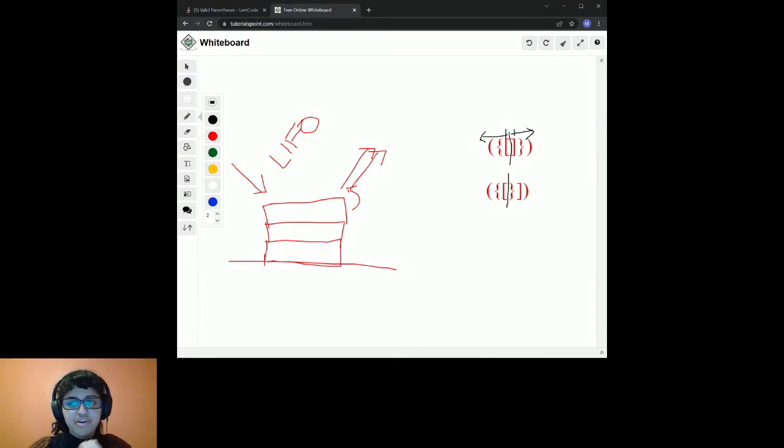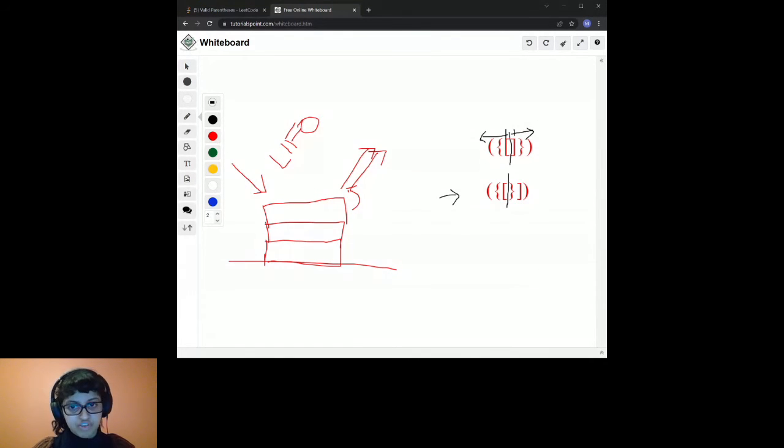And this is where your stack comes in. This is why it's so important to have a stack, because essentially what you can do is compare from that point of origin outwards. If I add on to my stack here, starting from, let me use this one. Okay, so I'm looking at this one here. If I push all my opening brackets onto my stack, and anytime I encounter a closing bracket, I can compare the top of my stack with what comes before it. I can determine if my parentheses are valid.